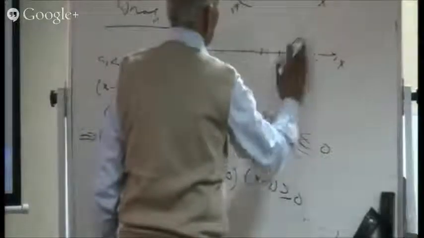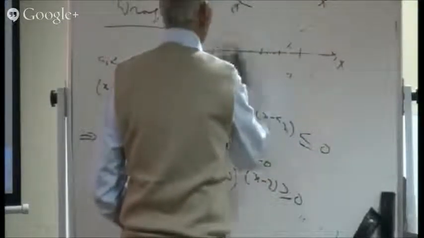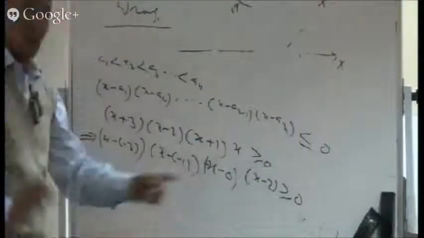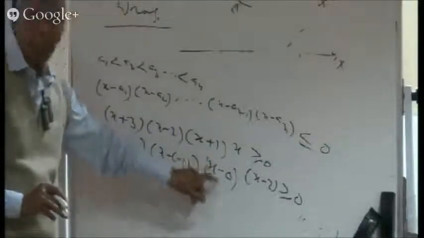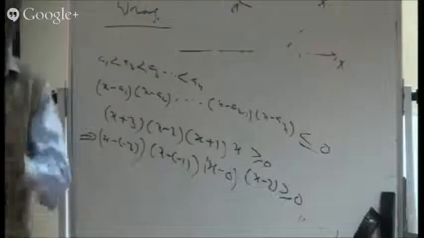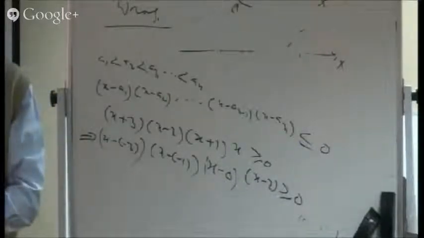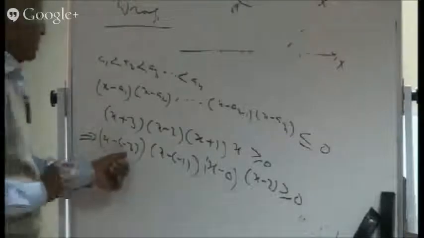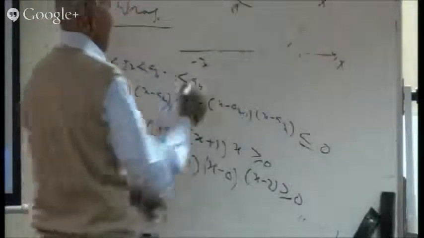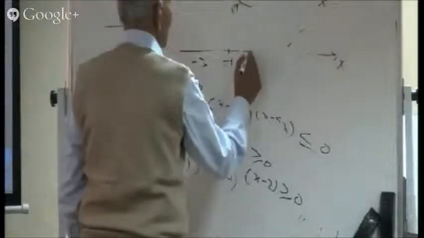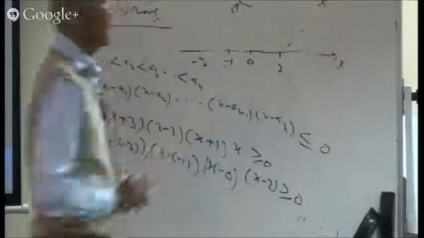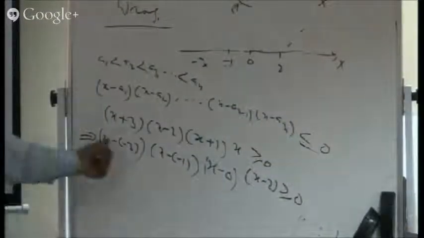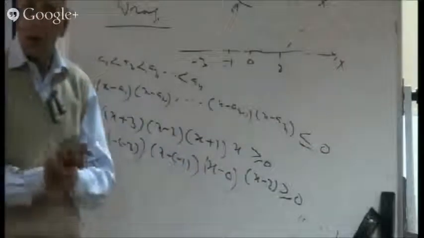Now here you mark the number line. And on this number line, you mark only these numbers. Nothing more to be written. Don't write 0 if 0 is not involved. Of course, in this question, 0 is involved, so we shall be writing 0. Otherwise, don't write 0. Write only these numbers. Write minus 3, then minus 1, somewhere here is minus 1, then the number 0, and then the number 2. That's all. Nothing more is to be written. Are you following it? Minus 3, minus 1, 0, 2. Only these numbers are to be written.